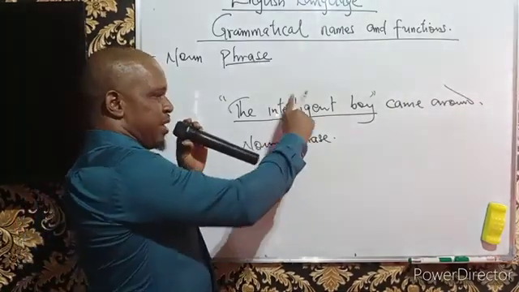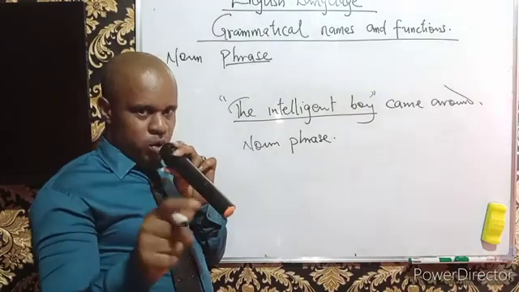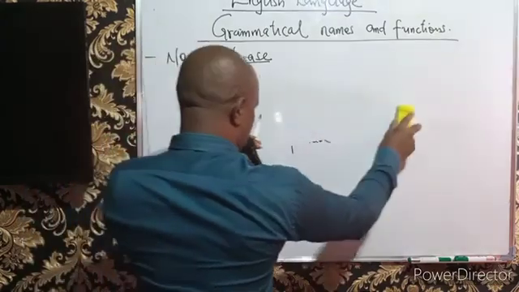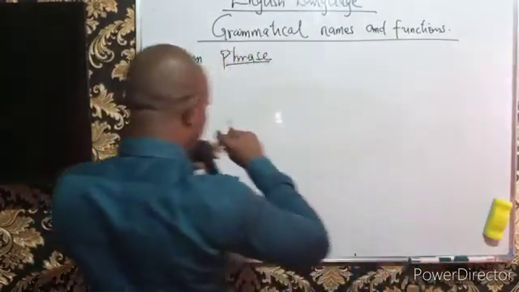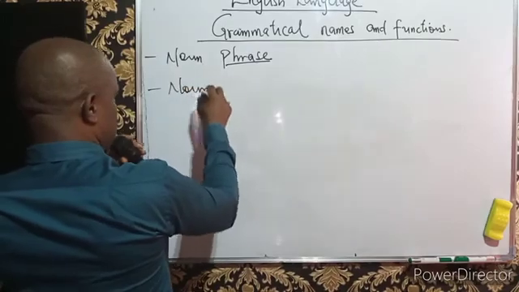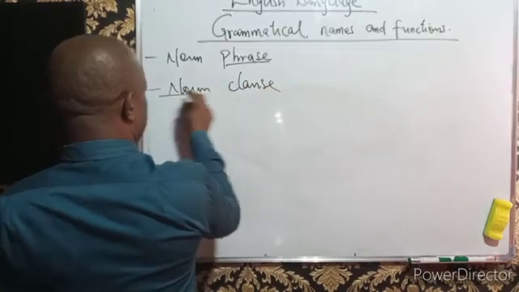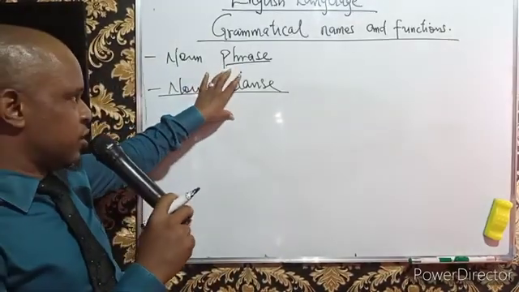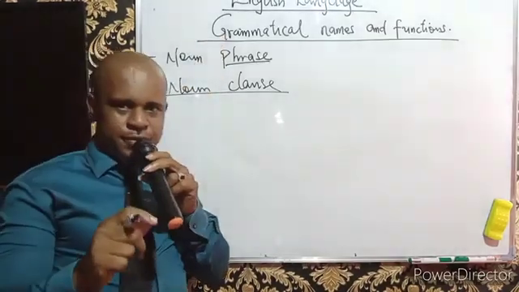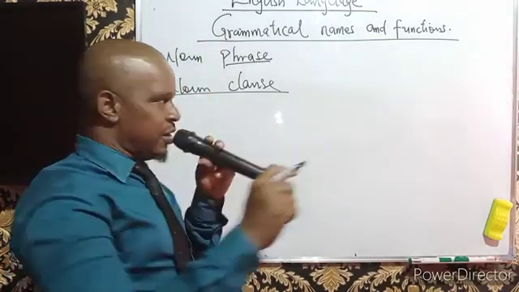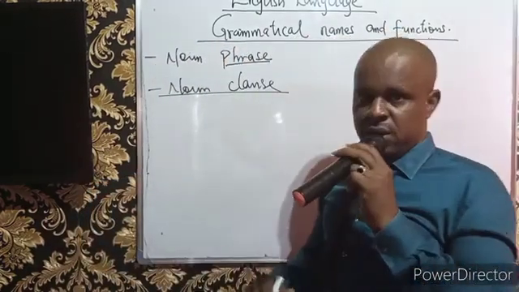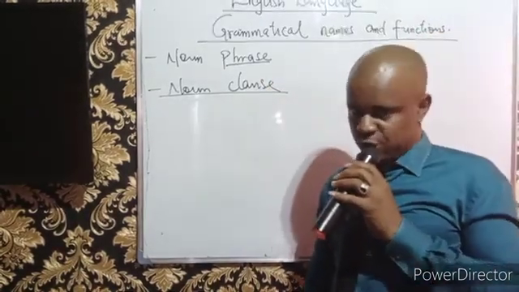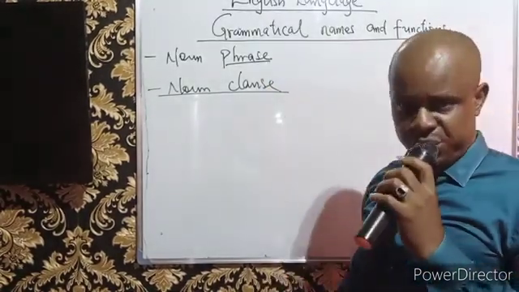Therefore, it cannot be a noun as a single word, but what? A noun phrase. Now, the next one is the noun clause. The noun clause. In the case of the noun clause, clauses and phrases have something that is distinguishing the both. And that is the fact that phrases do not admit verbs at all, but clauses, they do.